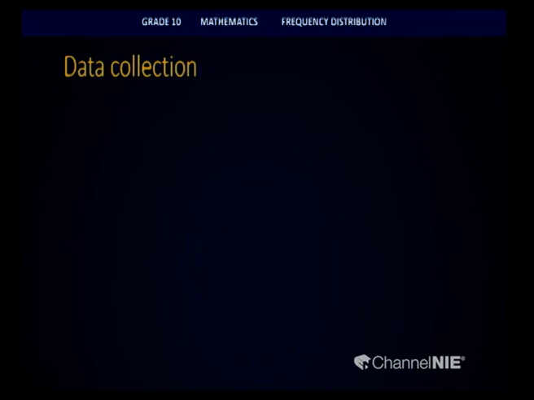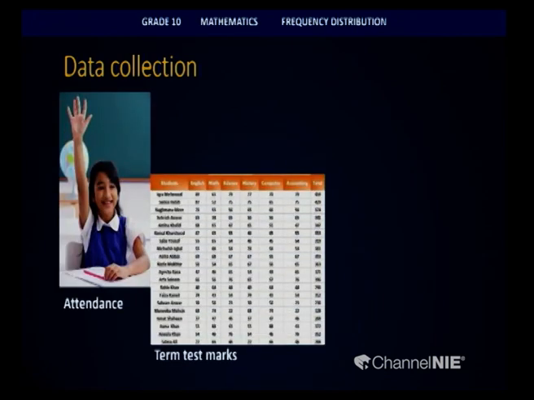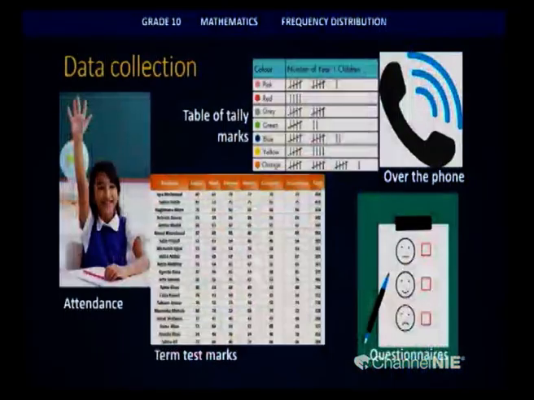In grade 6, we learnt about methods of collecting data. For example, your teacher daily collects data by marking the attendance in the early morning. And also, she makes a mark sheet at the end of each term test. And also, in grade 6, we used tally marks to collect data. So, here I have put some examples. Even over the phone or by using questionnaires, we can collect data.